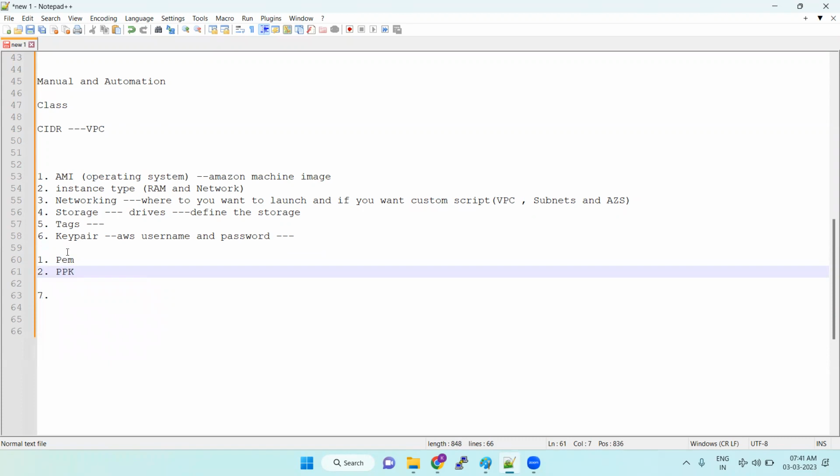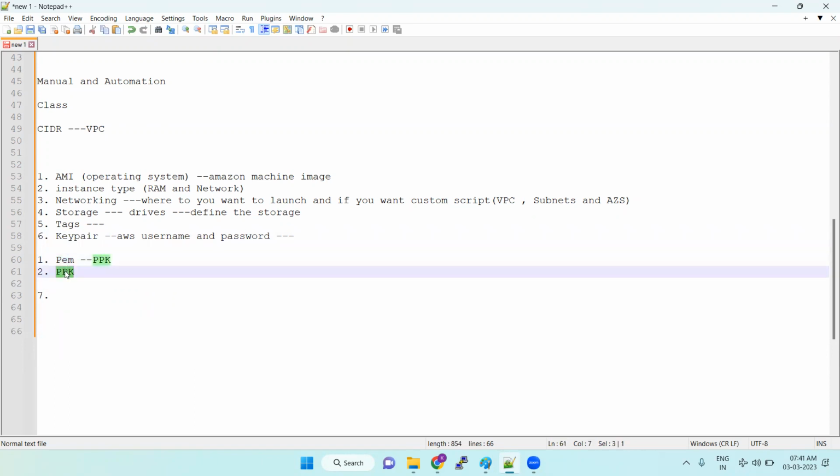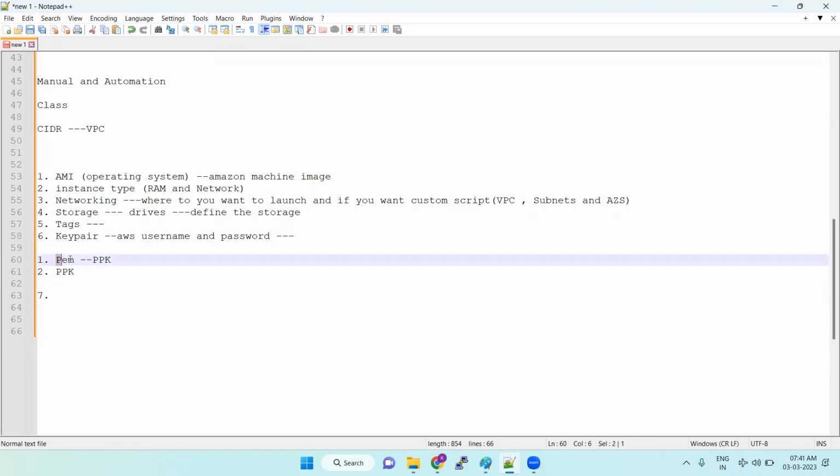So whenever you are launching the key pair, the PEM file we can download it, or we can convert the PEM file to the PPK file. Or directly, you can download the PPK file also. Previously they have upgraded. Previously they provided only the PEM file to download. Okay. So private PEM file and PPK file.